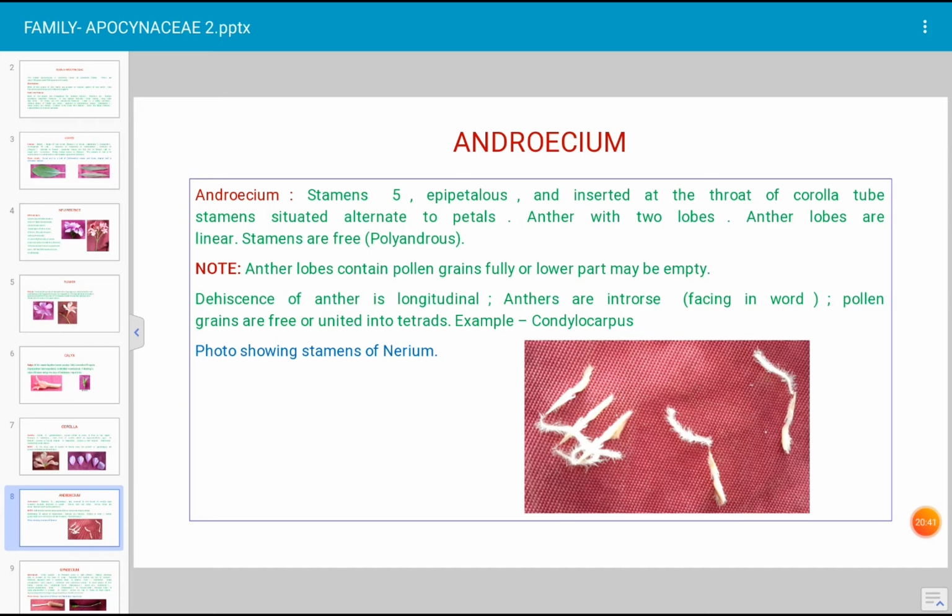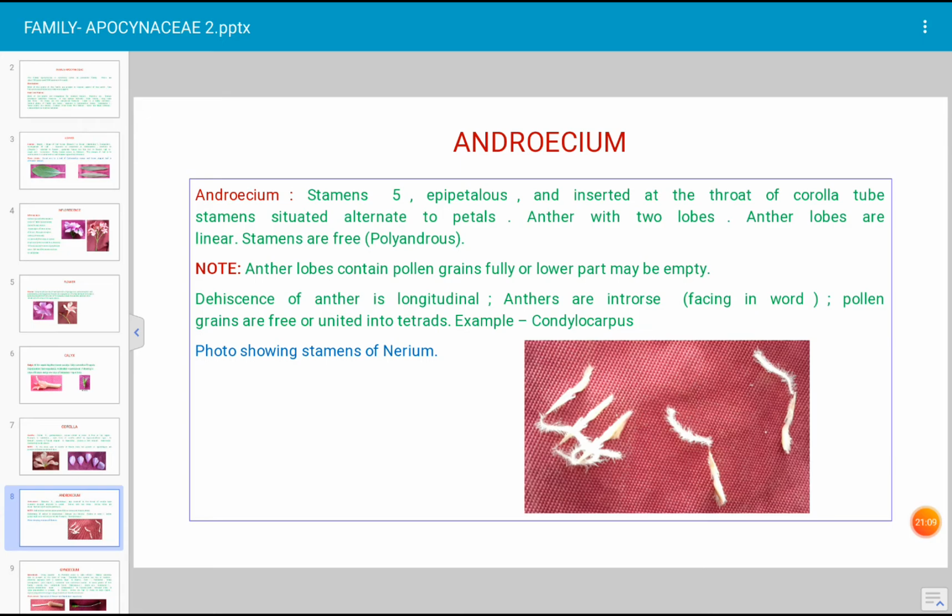Anthers are introrse. When the face of the anther lobe is towards the central region of the flower, such anther is introrse, facing inward. Pollen grains are free or they are united in tetrads. What is a tetrad? Pollen tetrad means a group of 4 pollen grains.